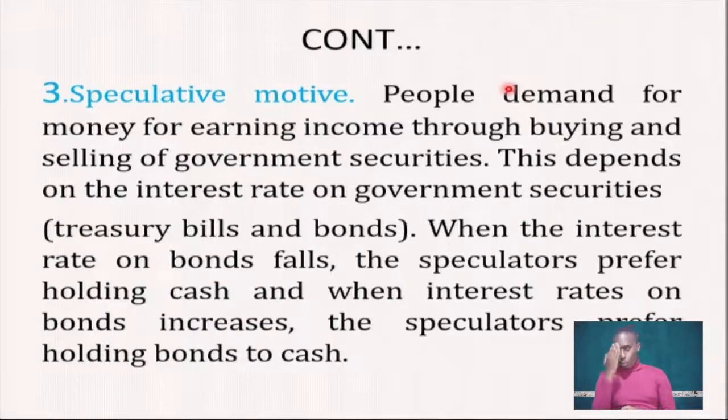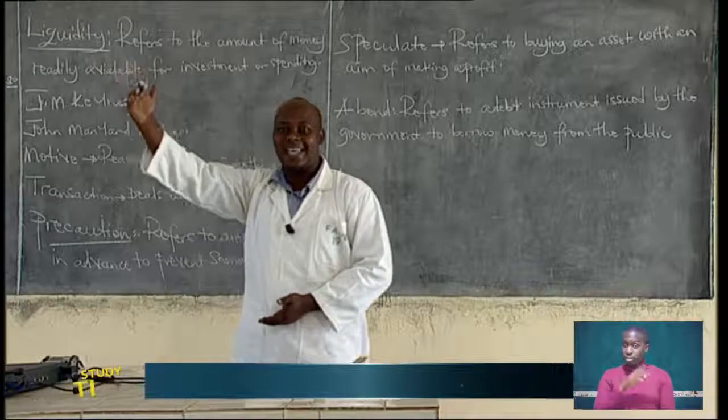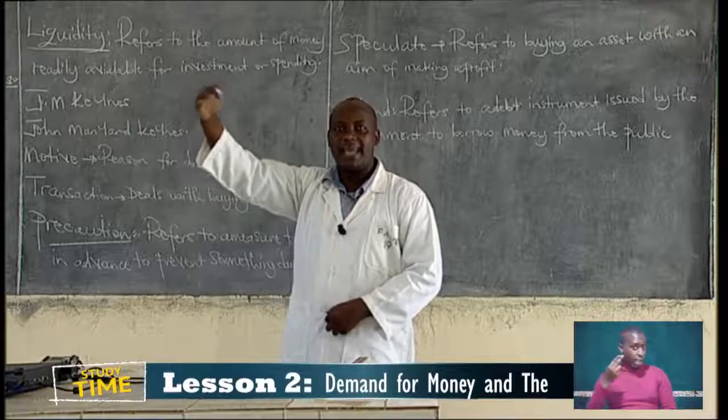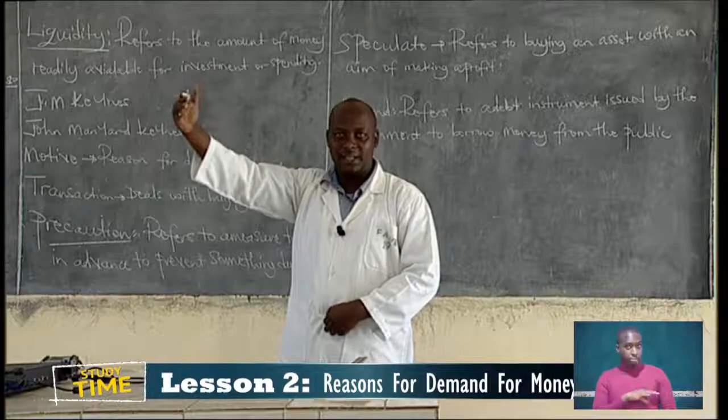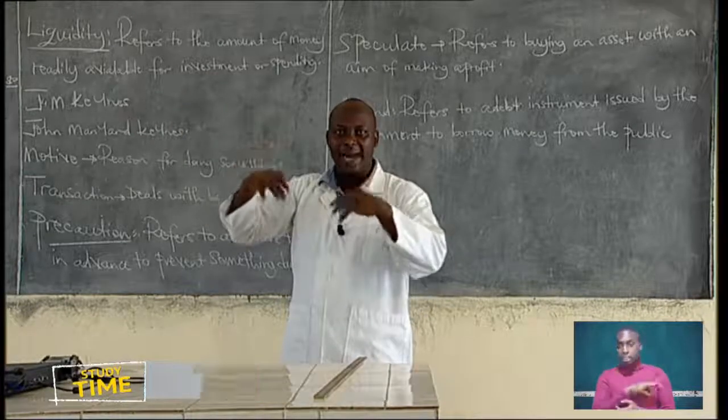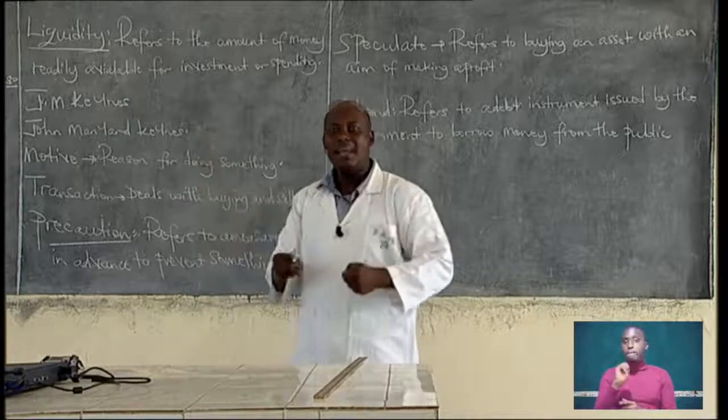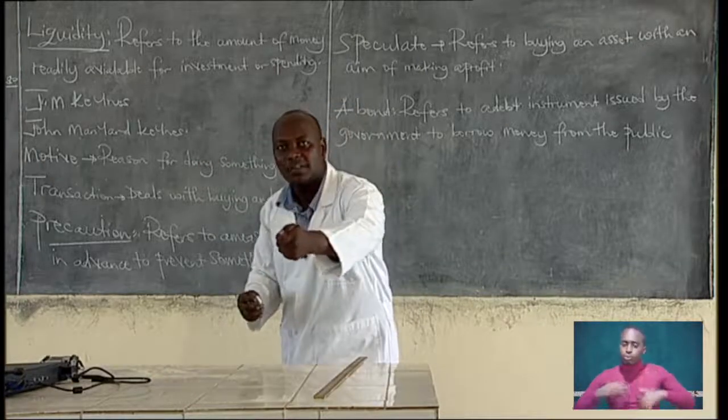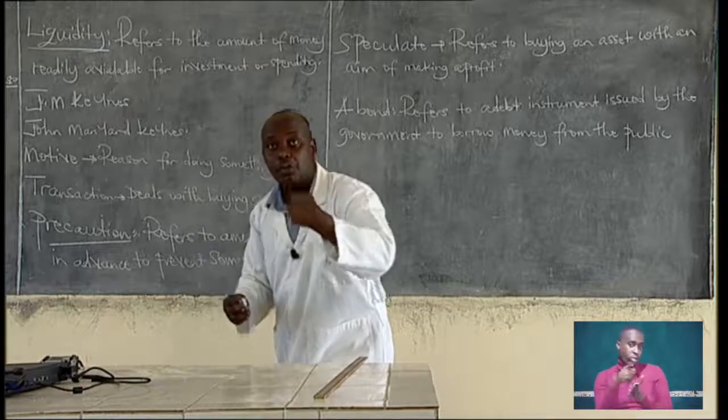Now, why do people hold money in cash? When the interest rate on a bond is high, the income that will be earned on the bond is high, so people will be encouraged to invest in bonds. They will buy bonds, which reduces the demand for money.